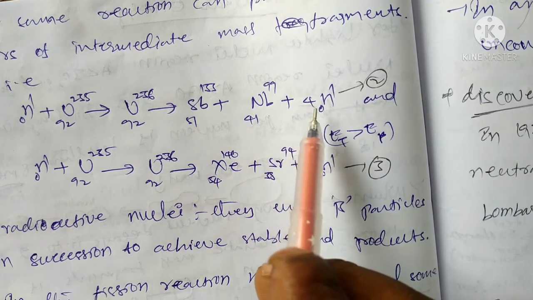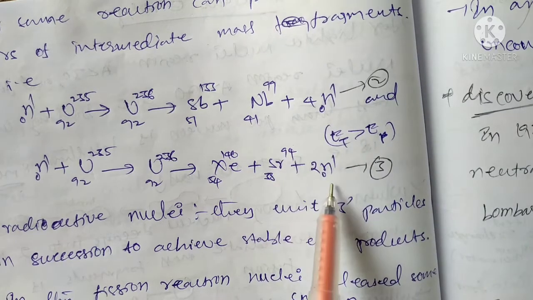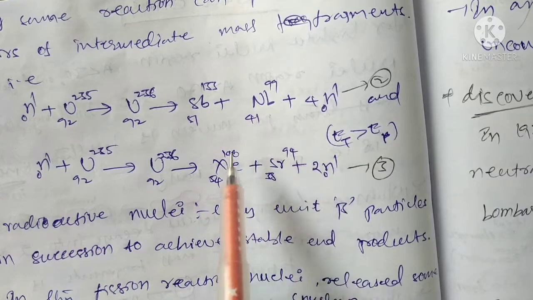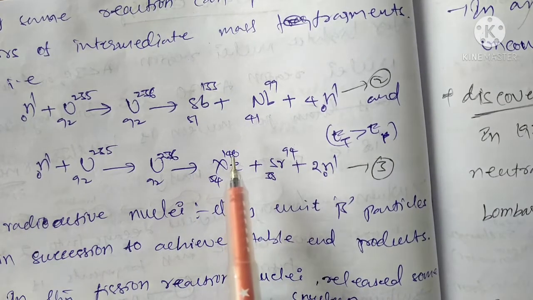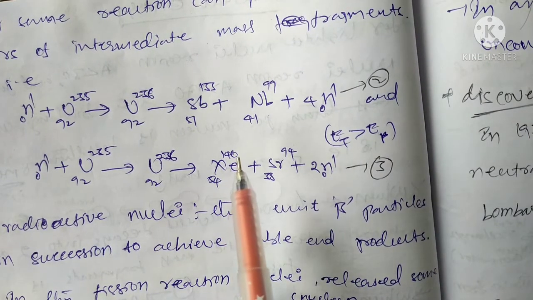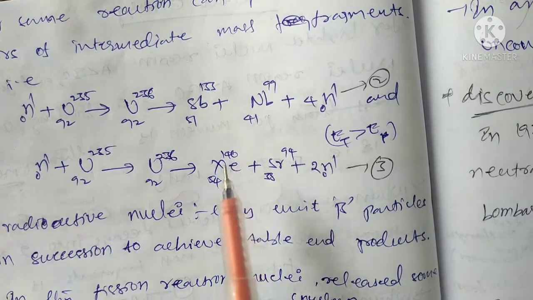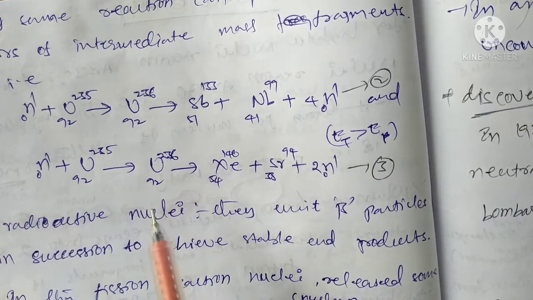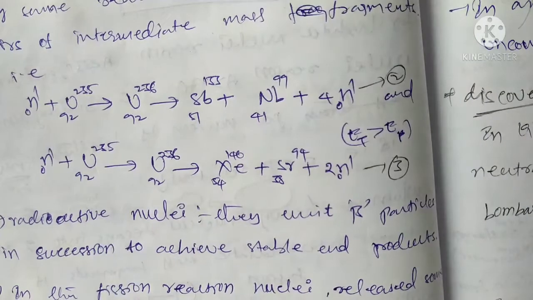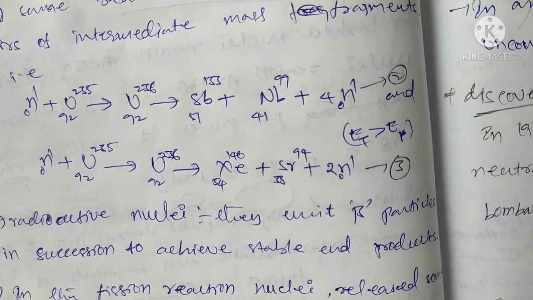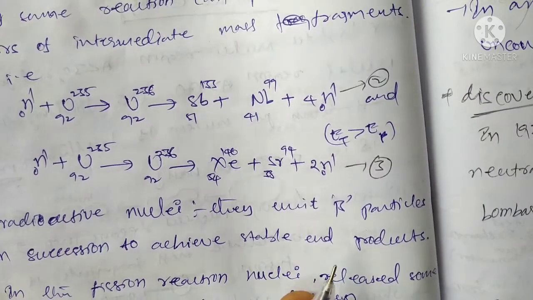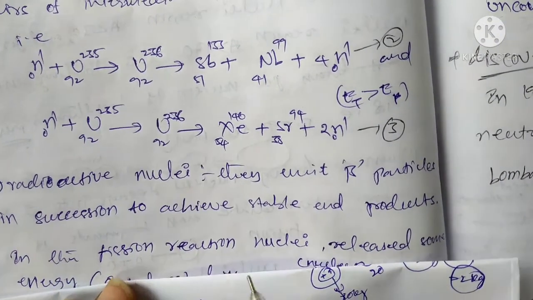Previously 3 neutrons, here 4 neutrons, here 2 neutrons. Different fragments and mass numbers appear in nuclear fission reactions. Here we use radioactive elements, and beta particles can be emitted in the fission reactions.